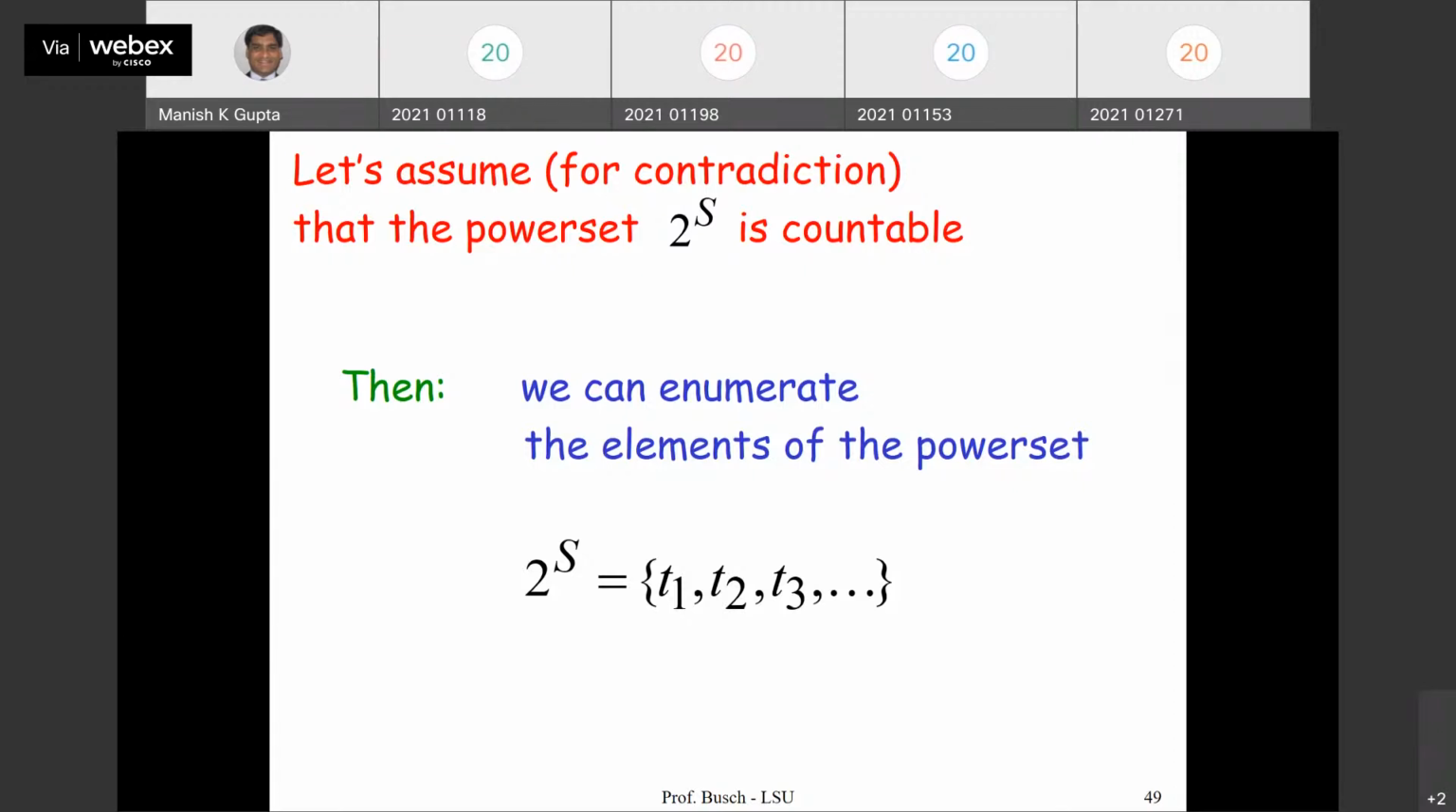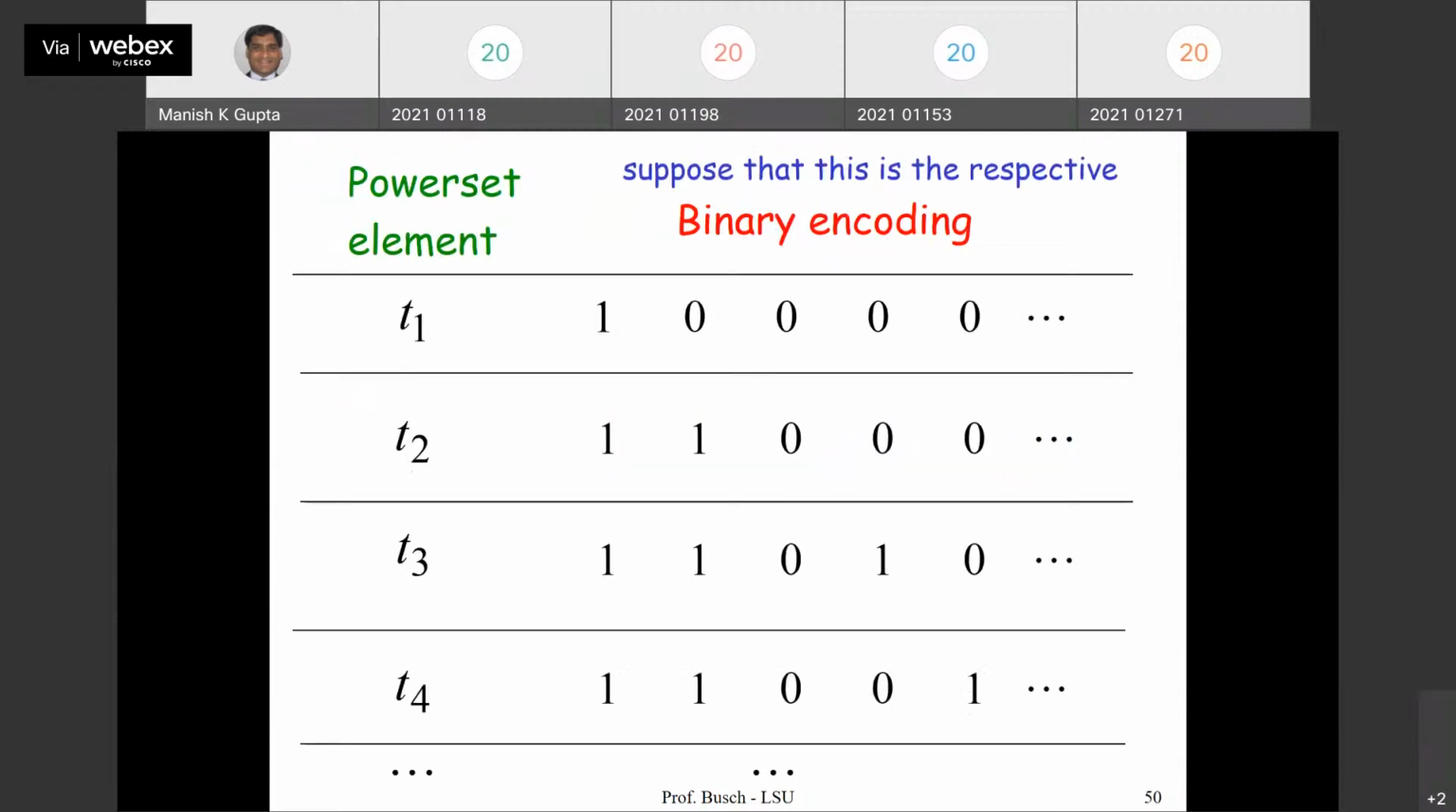Suppose the power set is countable. Countable means we can establish a correspondence with the set of natural numbers. Assume that we can do that. We can assume that the elements of the power set are countable. Okay, and so these are the power set elements, T1, T2, T3, T4, and we can have the binary encoding for them, right? We can do the binary encoding.